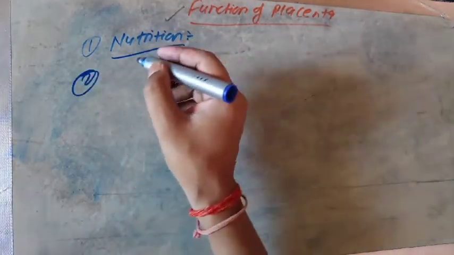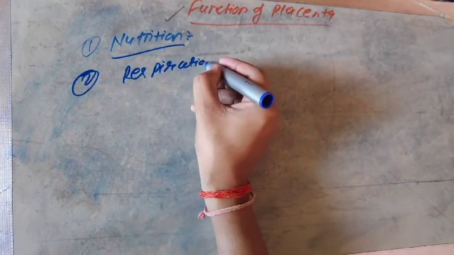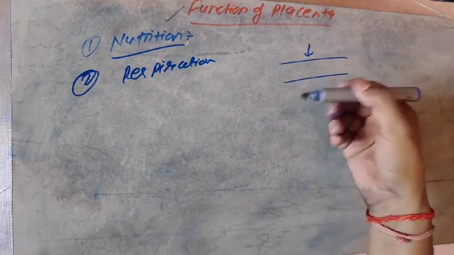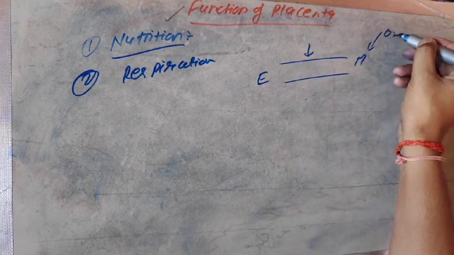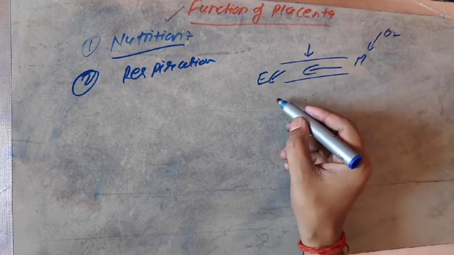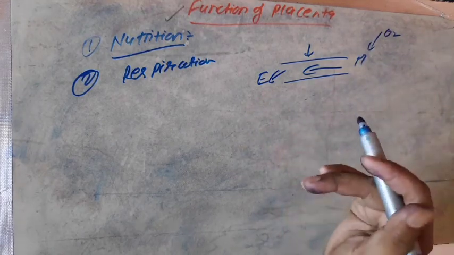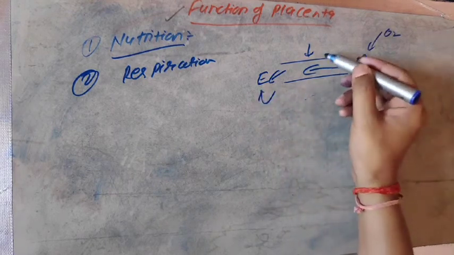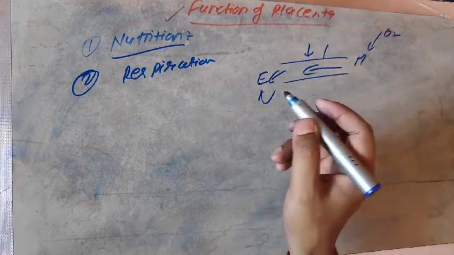Now the second function, that is it provides the respiration. Suppose that this is the tubular connection that is actually developed into placenta, this one is the embryo and this one is the mother. Then the mother inhales oxygen, which is transferred to the different cells of the embryo and helps to break the respiratory substrate, that is glucose and fats, which helps to provide the energy to the fetus. That's why the placenta acts as the respiratory agent.